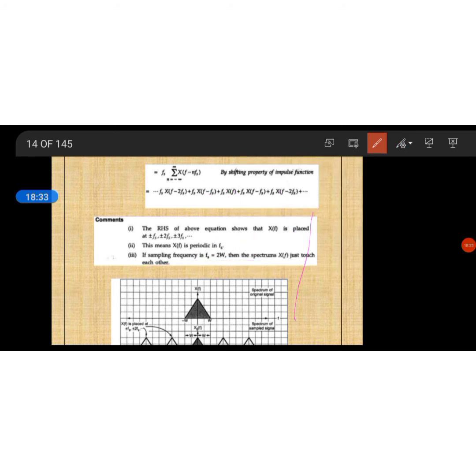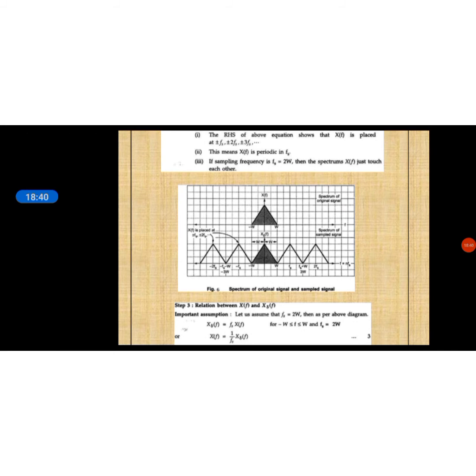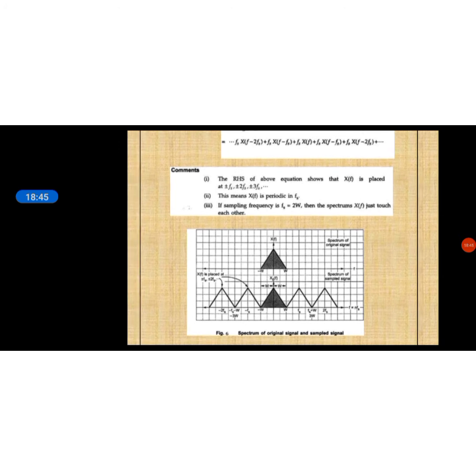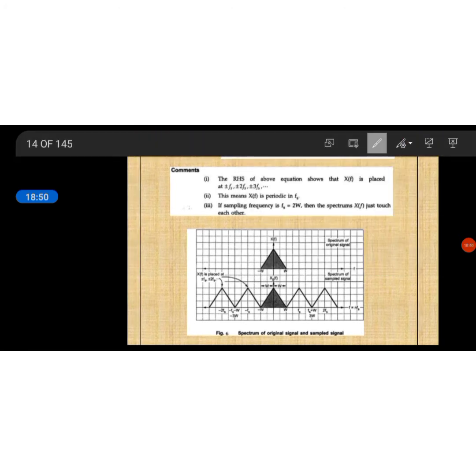This is the spectrum, so this is the original spectrum X(f). The spectrum is anything represented by means of the Fourier transform, that is, the frequency content of the signal.